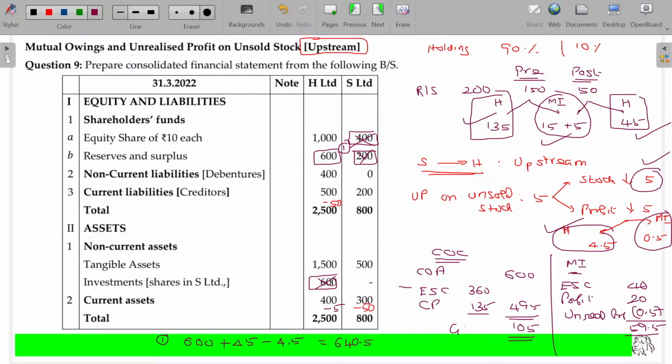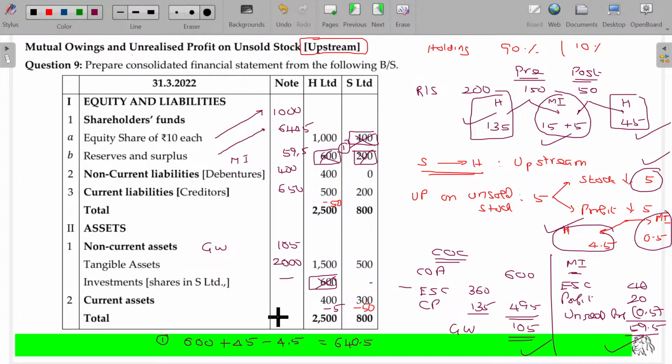So you pay more, so it is goodwill. Equity share capital being 1000. This one was already taken. Instead of that, we get 640.5, and minority interest 59.5, debentures 400, 500 plus 200, 700 minus 50, 650. Right, goodwill 105 and tangible assets being 2000.